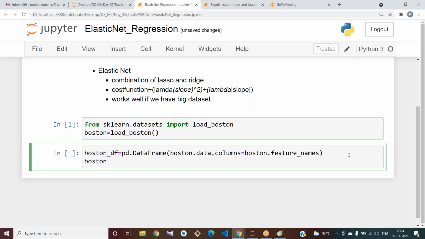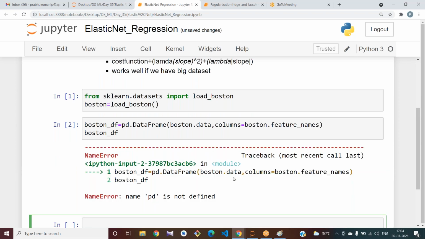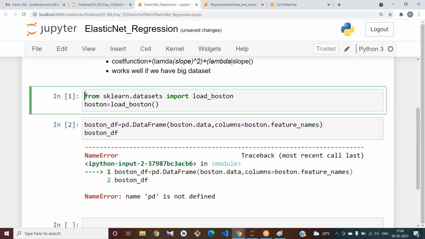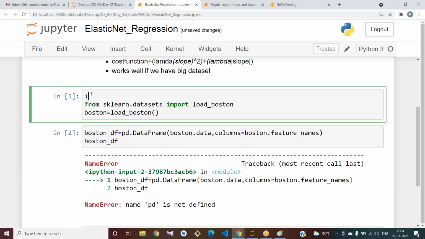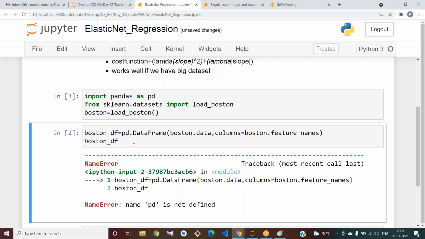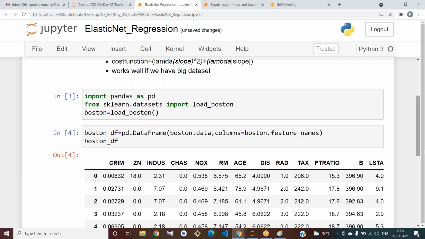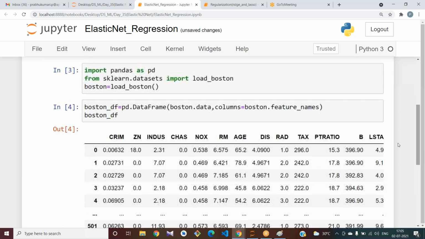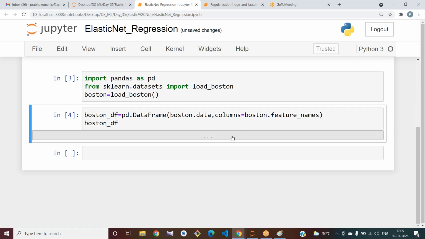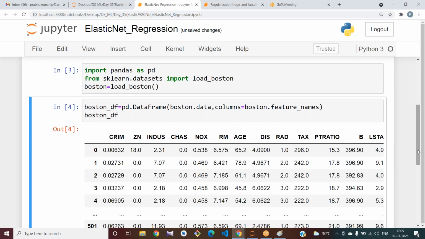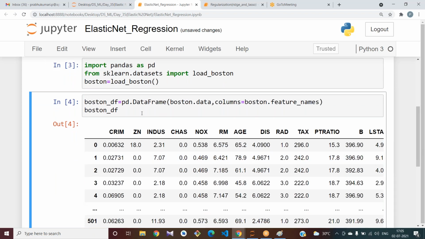Let me load the data set here first. I have not imported the corresponding libraries. Import pandas as pd. You can also add the target column.